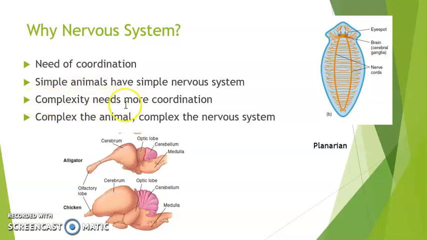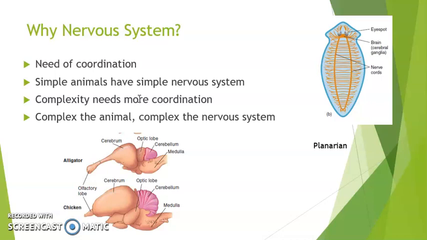As complexity arises in different organisms, in animals in particular, there is more need of coordination. The more complex the animal, the more complex the nervous system. For example, in a bigger animal like a cat, a cow, or a goat, there are so many systems and so many complex organs.